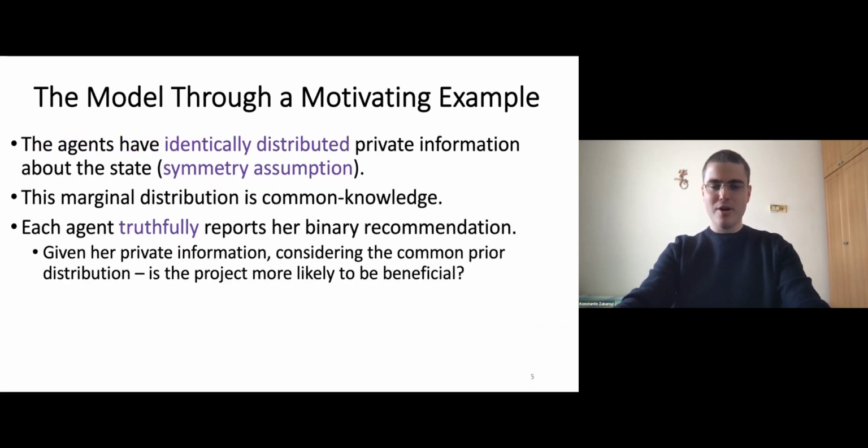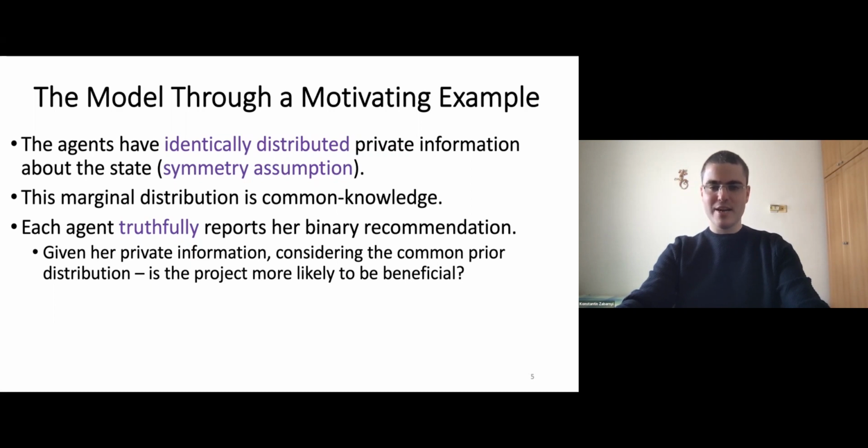And because the agents are just ordinary members of the public, we assume that they are symmetric, which means that each of the agents has some private information about the state, and the information obtained by different agents is identically distributed. We further assume that the decision maker knows the distribution of the private information of each agent separately.